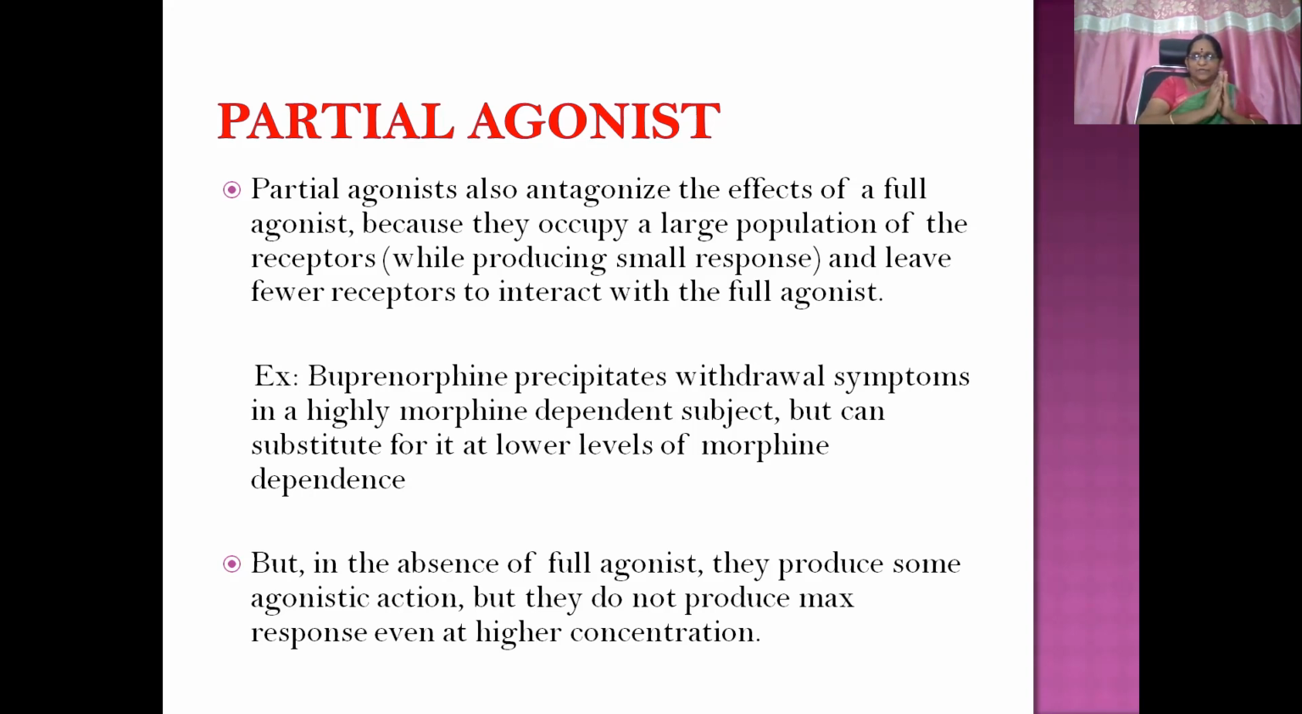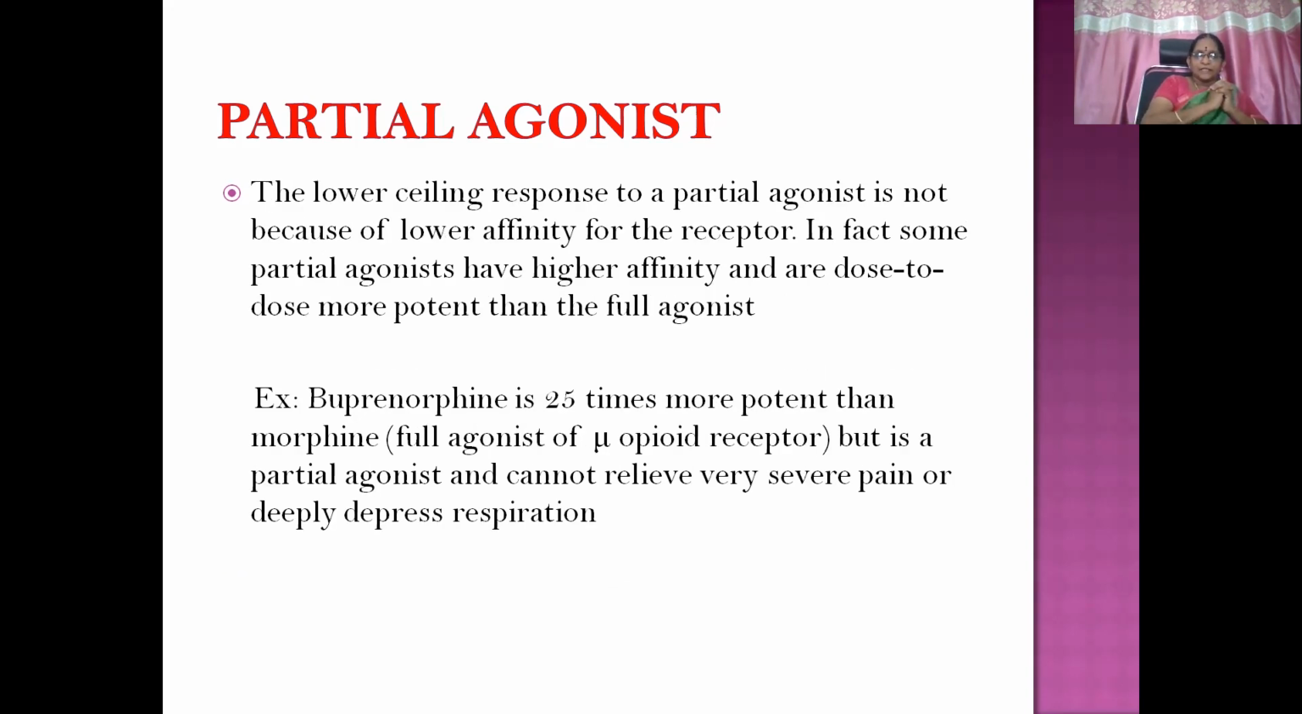If the full agonist is not there, a partial agonist can produce some agonistic action. But if you go on increasing the dose of the partial agonist, it can't produce an action much higher than that. The lower ceiling response to a partial agonist, that is, lower height of contraction for example, is not because of lower affinity for the receptors. Affinity is the same for both agonist and partial agonist.